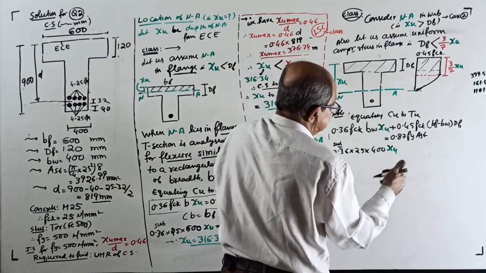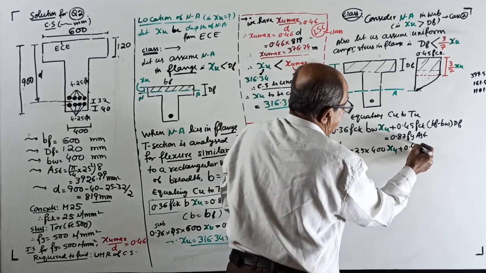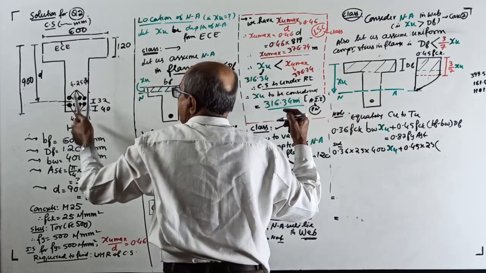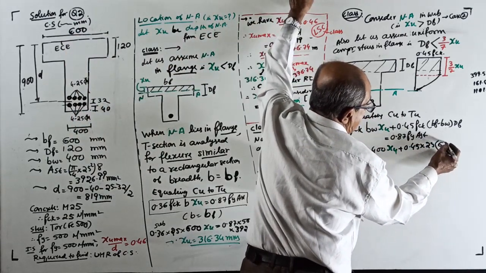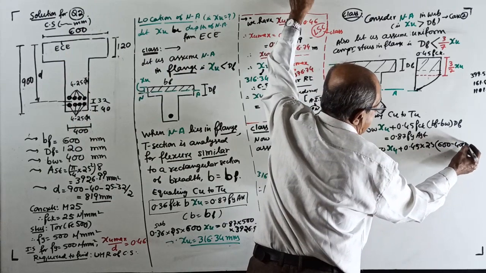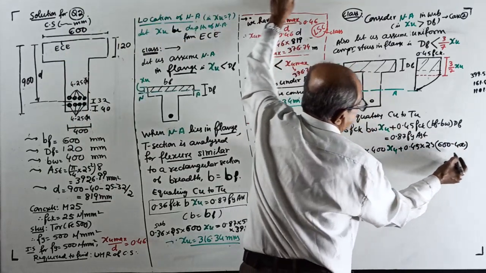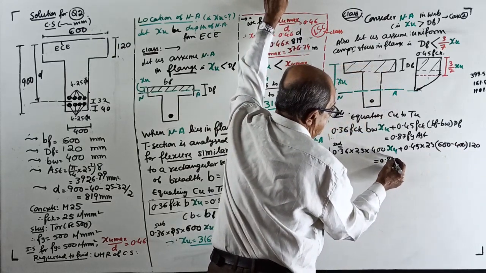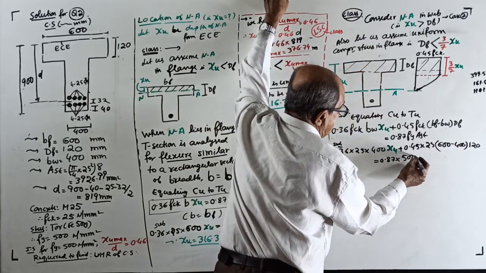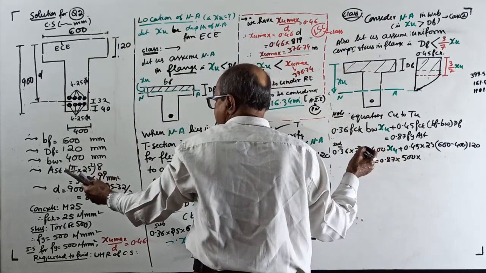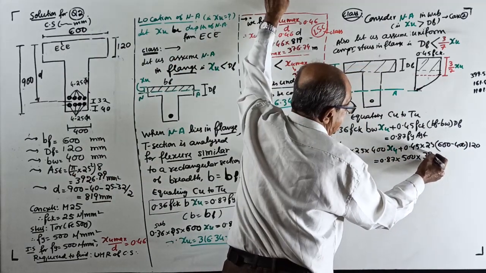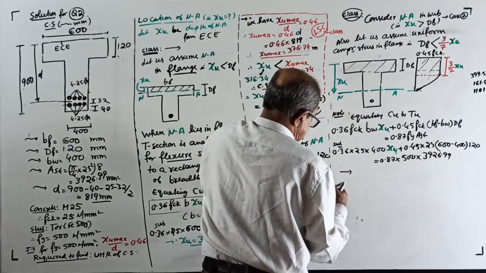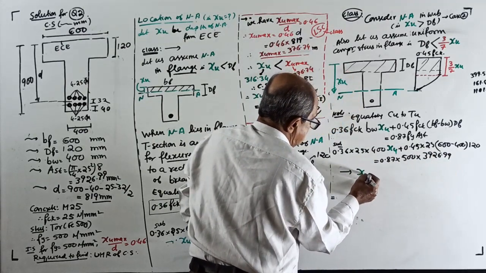Plus 0.45 FCK 25 into BF minus BW, 600 minus 400, into depth of flange, which is 120. Again space problem may come. Equal to 0.87 FY, which is 500, into AST. Solving this equation, you once again get the value of XU.